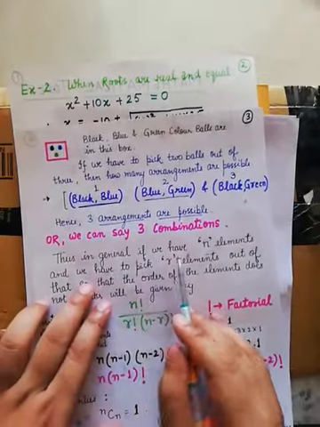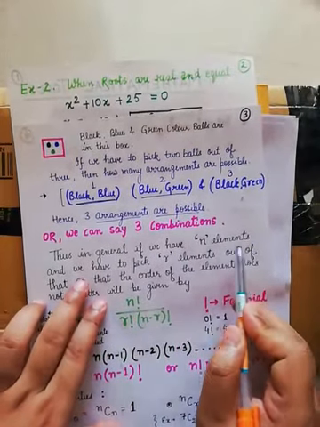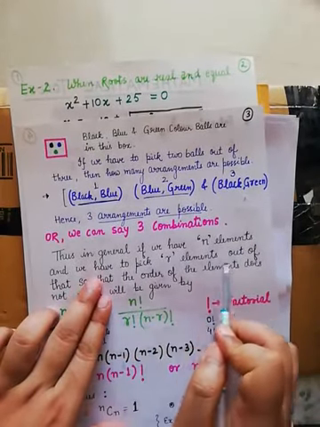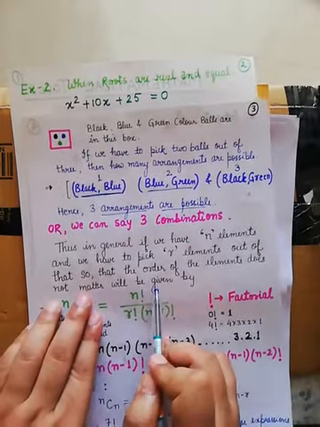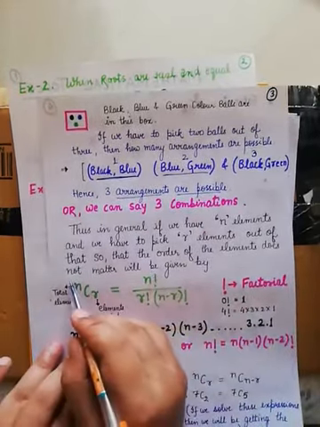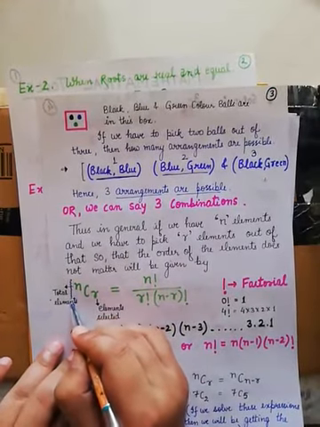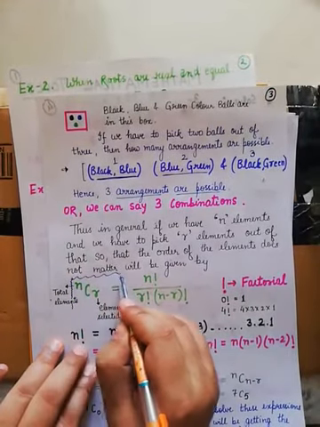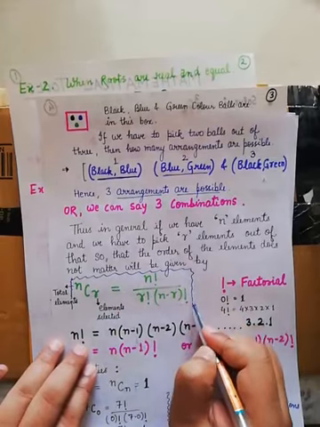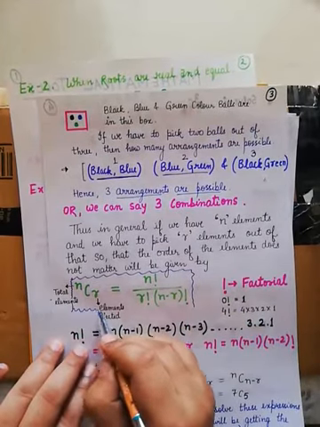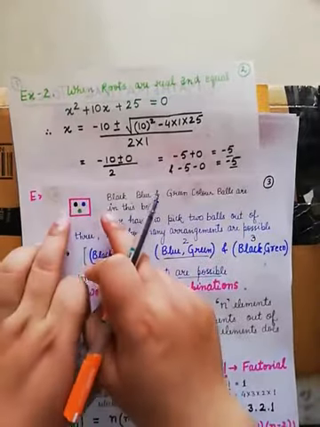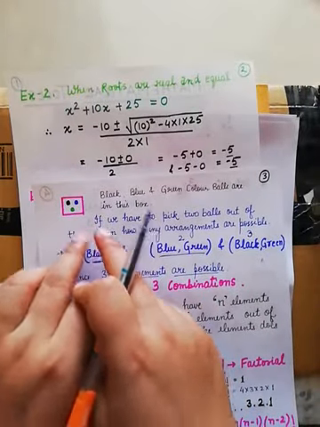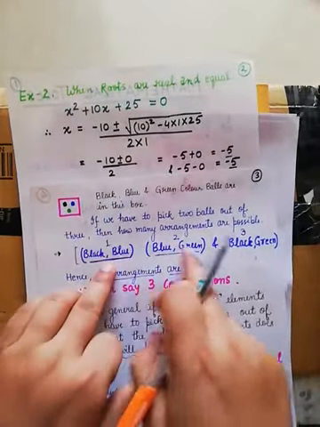Thus in general, if we have n elements and we have to pick r elements out of them, so that the order does not matter, the number of possibilities will be given by this formula. This formula helps us calculate the number of arrangements possible. Here it is very easy to arrange 2 elements out of 3 in this manner.